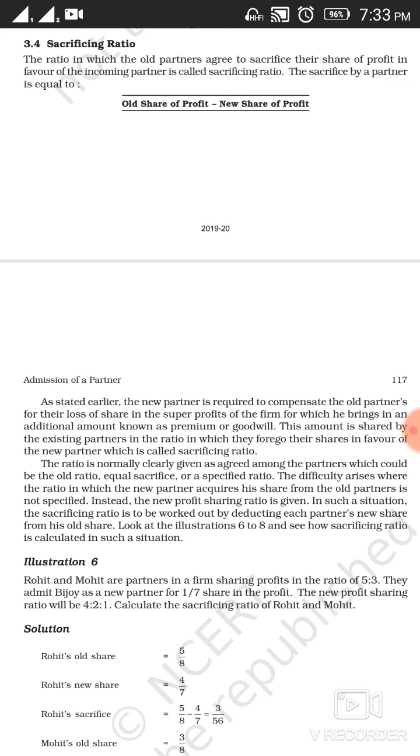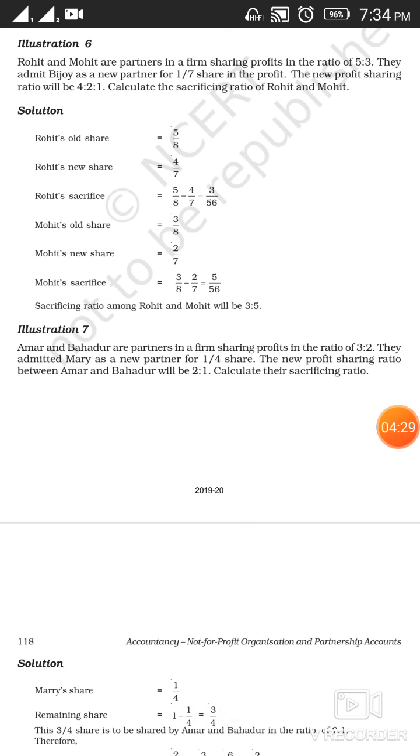Here we are going to discuss how we can calculate the sacrificing ratio. Now you can see in the example, Rohit and Mohit are partners in a firm sharing profit in the ratio 5:3. It means Rohit and Mohit are two old partners sharing their profits in the ratio 5:3. They admit Bijoy as a new partner for 1/7 share in the profit. The new partner has been admitted for 1/7 share in the future profit. The new profit sharing ratio will be 4:2:1. Calculate the sacrificing ratio of Rohit and Mohit.